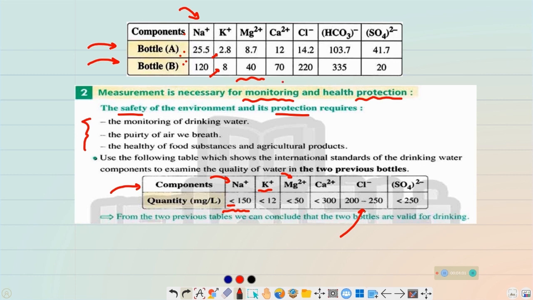And in the first bottle, bottle A, you can see it has 40.2 milligrams per liter of chlorine ions. That means this does not agree with the standard here, so that can make the water not drinkable.